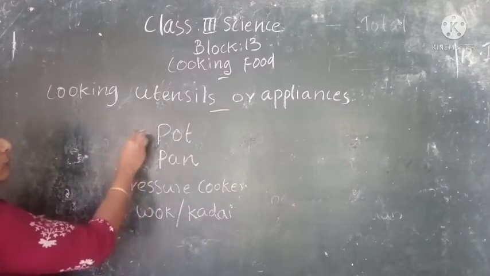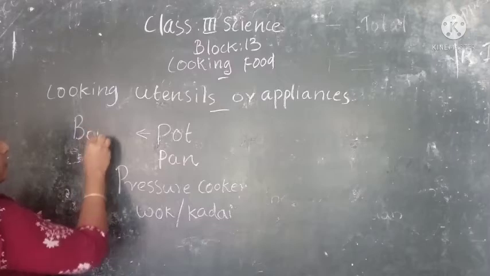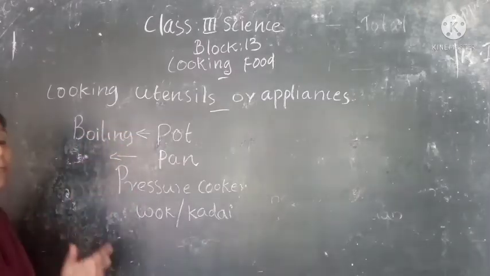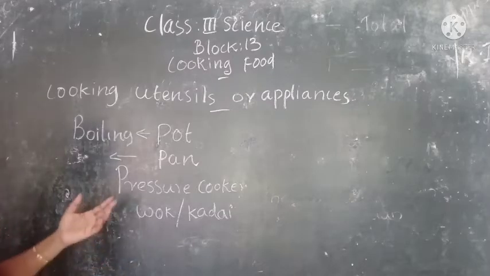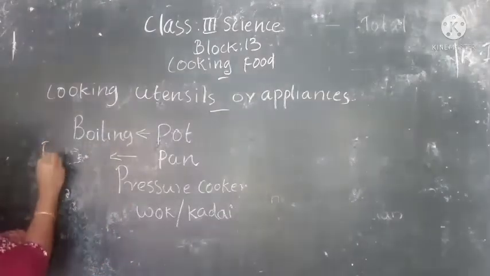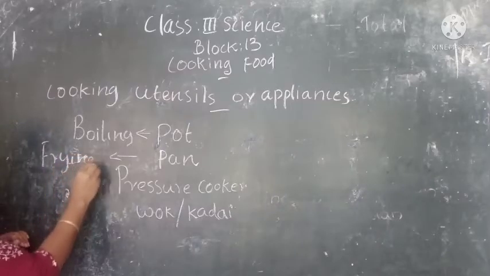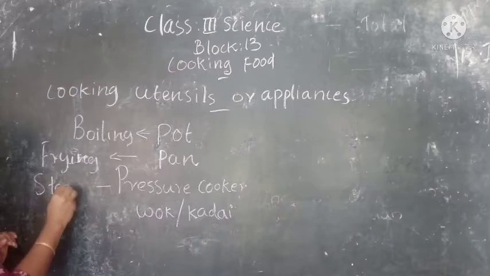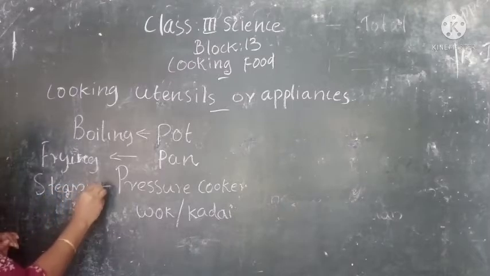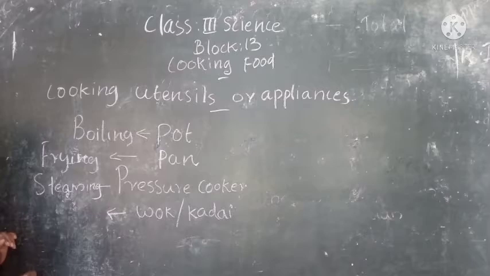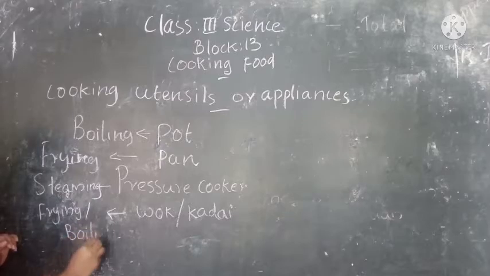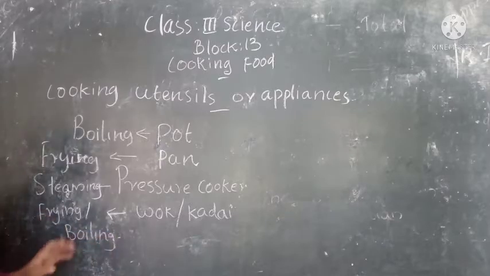A pot can be used for boiling, isn't it? We can boil the food in a pot. Pan is used for frying, there is a frying pan and a saucepan. Pressure cooker or steamer can be used for steaming. Then wok or kadai we can use for frying or boiling. These are some of the utensils used for cooking food.